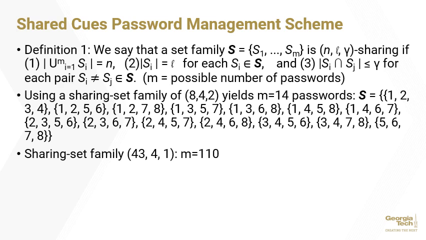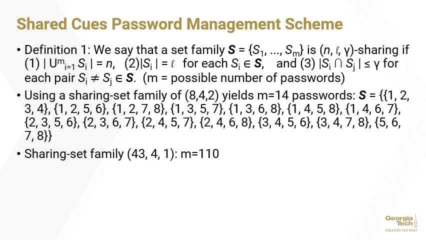Variable m represents the possible number of total passwords. Therefore, a sharing set family of (8, 4, 2) involves 8 unique secrets, with each password having 4 secrets, of which it may share at most 2 with any other password. This configuration yields 14 passwords represented in these curly braces. The first password contains the action and object from the first 2 stories, and the last password contains the pairs from the last 2 stories.